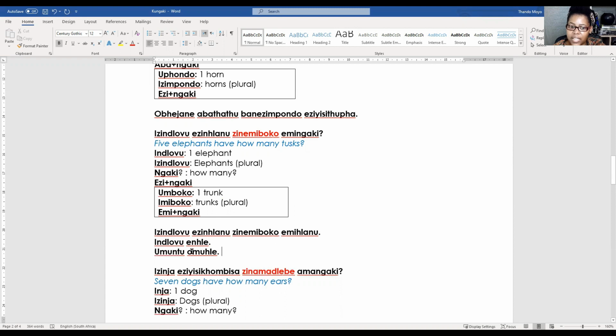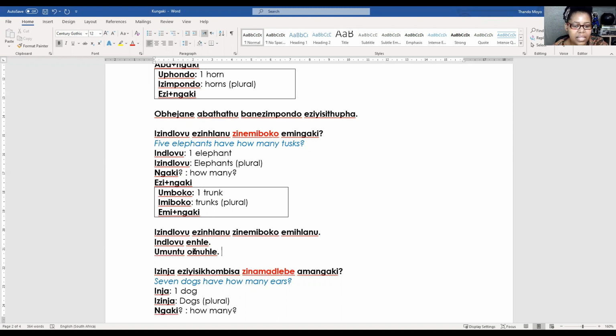For class 5 nouns, we will keep having that N that also changes the pronunciation of the word. So now from hle to nhle, from hlanu to nhlanu. Do you hear that? Nhlanu. Look at my face, how I shape my face and mouth when I say the number. Hlanu, nhlanu. Do you see the difference? Do you hear the difference?